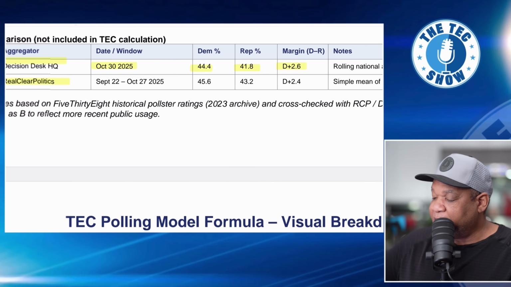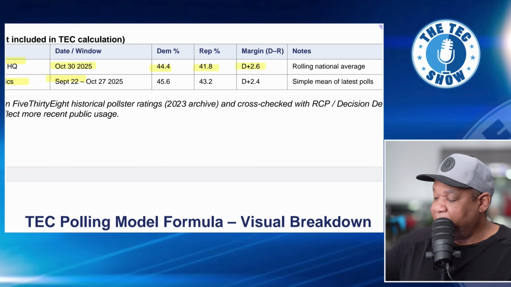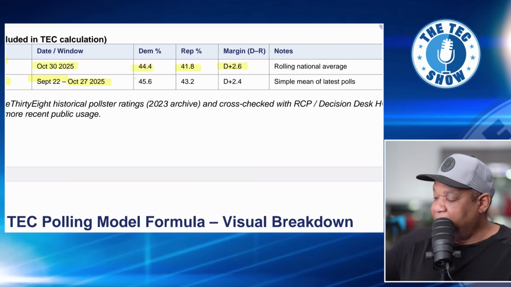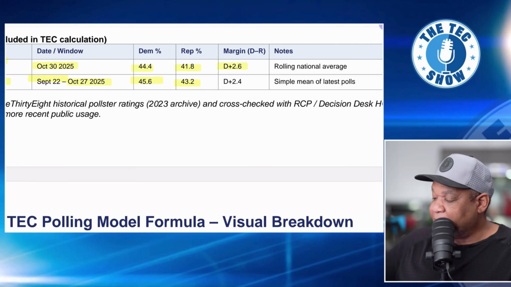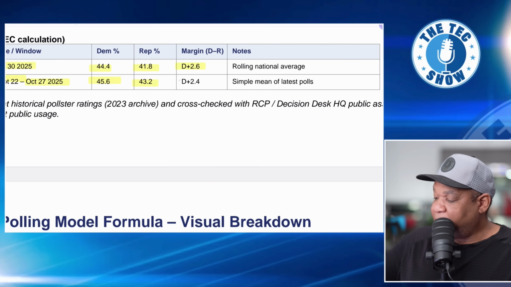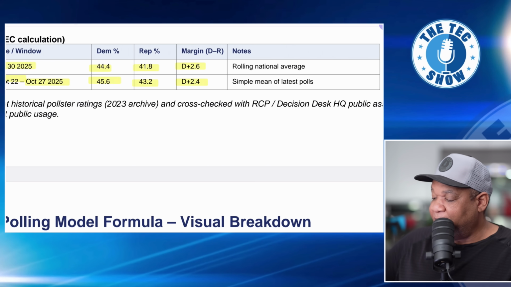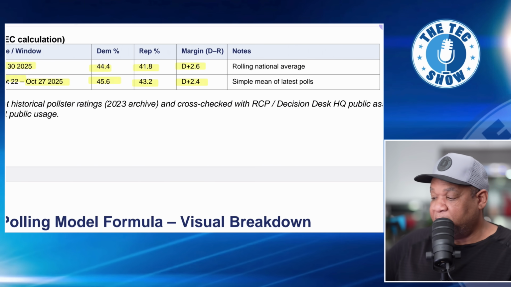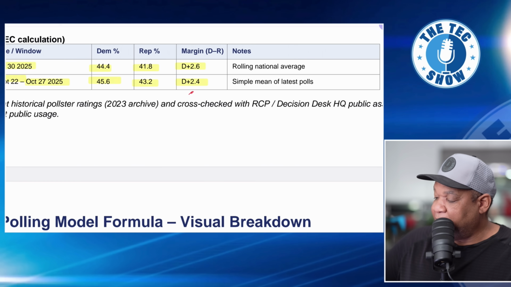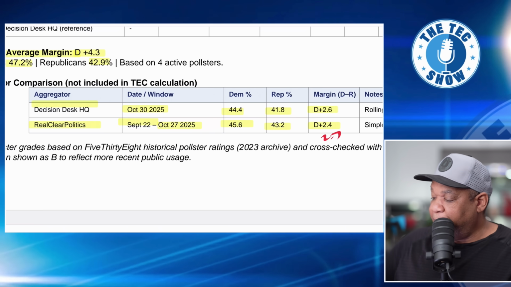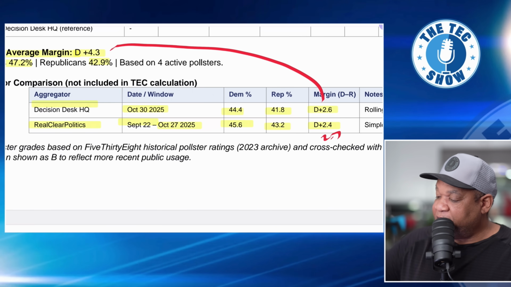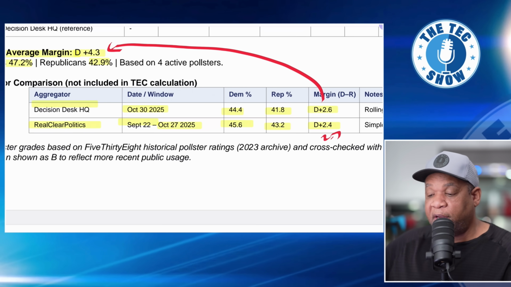We're looking at Decision Desk HQ, and this is between September 22nd and October 27th, and we have Democrats at 45.6, Republicans at 43.2, so Democrats +2.4. Now this changed to 2.7. So it's now 2.7. That's what we're looking at here. I just looked at the information right before I did this video, so that's why I know that. And when you compare what AI has put together, you have +4.3, which is higher for the Democrats than what we're seeing in Real Clear Politics, as well as Decision Desk HQ. I just wanted to give you guys this information.